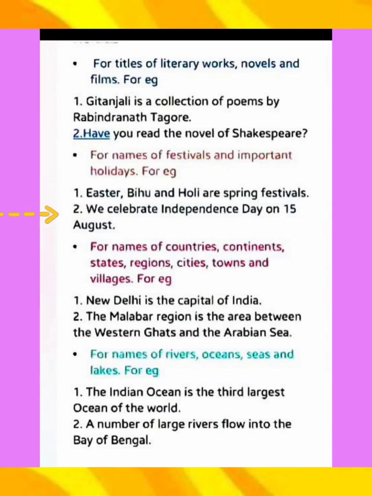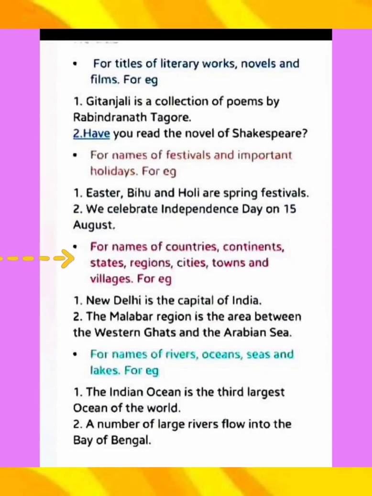Second example, we celebrate Independence Day on 15 August. Here Independence Day is the name of the national festival. So I and D will be in capital and August is the name of the month. So we will write A in capital. Next rule, for names of countries, continents, states, regions, cities, towns and villages, we use capital letters.